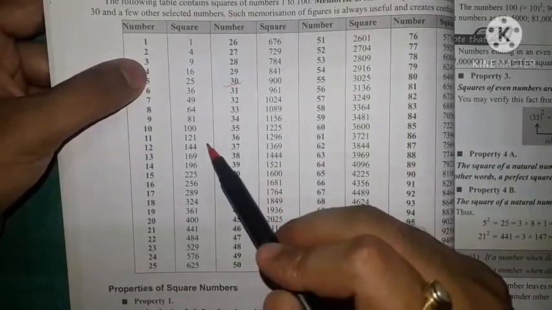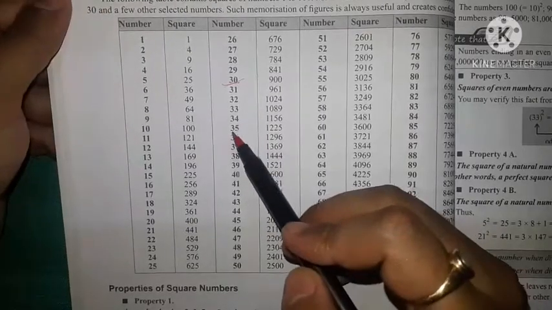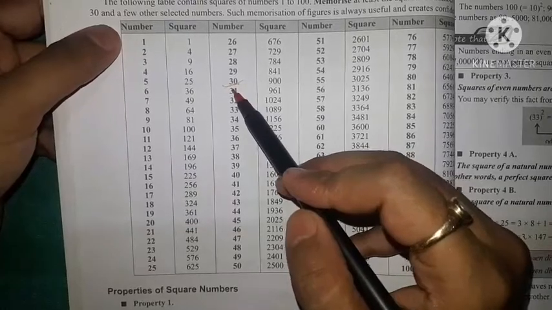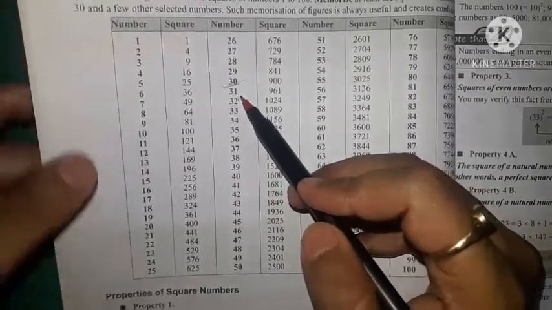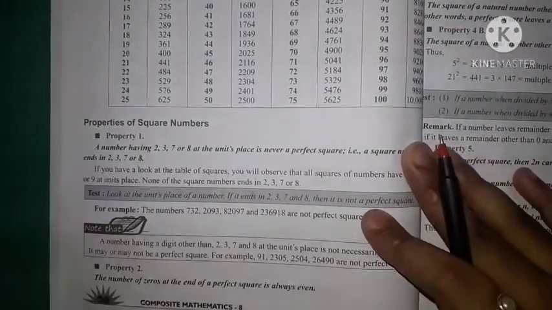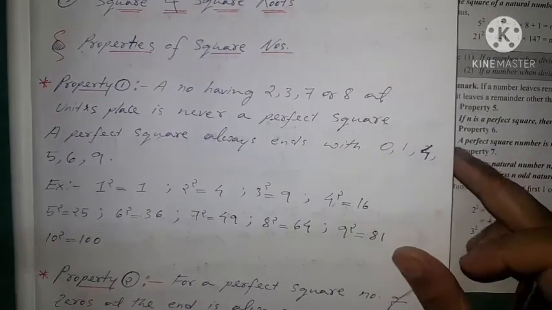is equal to 900. For the purpose of speedy calculations, all of you try to remember at least up to 30. More than 30 is good, but try to remember up to 30. So let's start with the properties of square numbers.